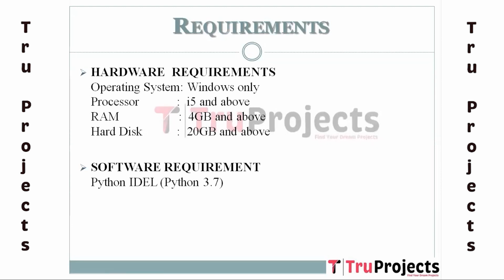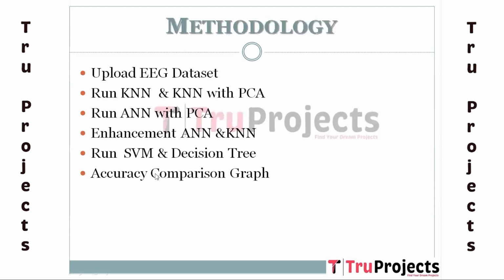Requirements of the project are hardware requirements and software requirements. In hardware requirements, operating system of Windows, processor of i5 and above, RAM of 4 GB and above, and hard disk of 20 GB and above are required. Python IDLE of 3.7 version is required as a software requirement.